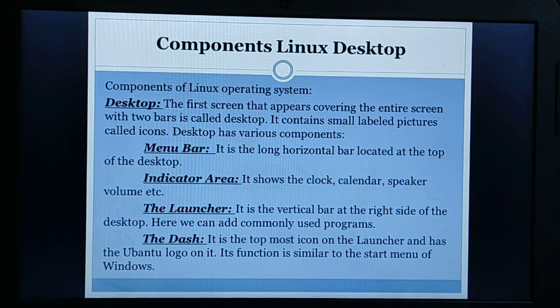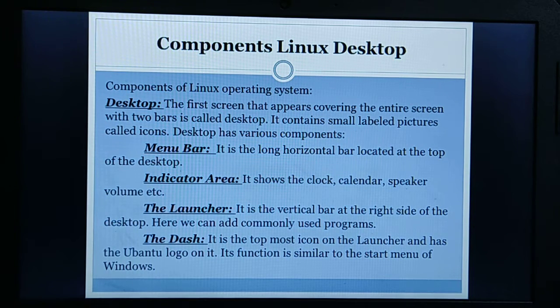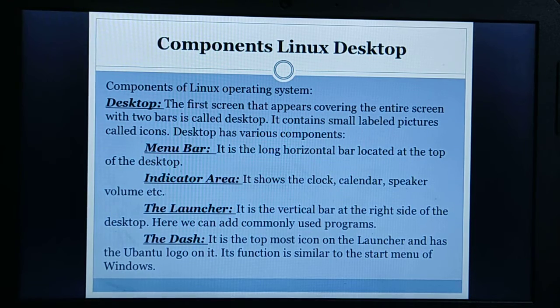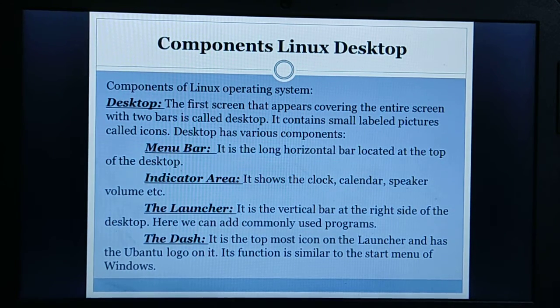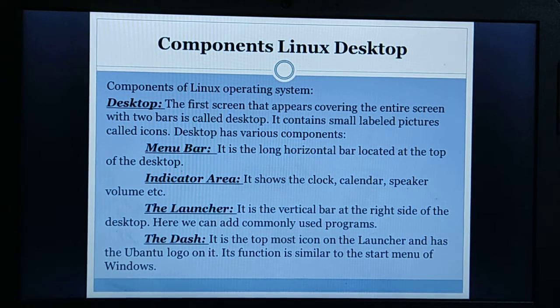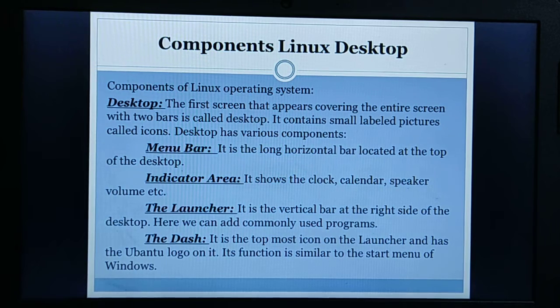Whenever we are clicking on the dash icon, a window opens up towards its right. Like whenever we are clicking on the start button of Windows, a menu will pop up to the top. Here whenever we are clicking on the dash icon, a window opens up towards its right. Okay, so these are the components of Linux desktop.